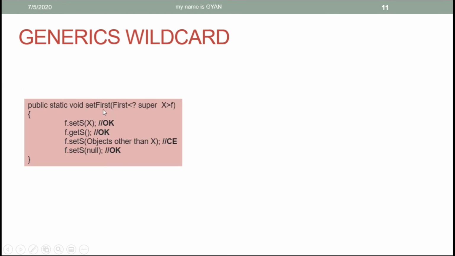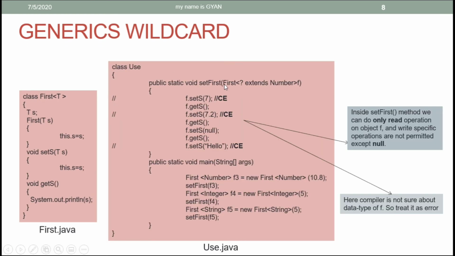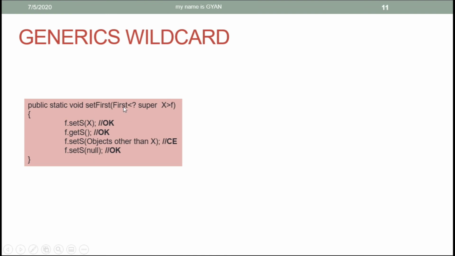So in the method set first, as we already have seen in the earlier examples, we have a method set first in the class use. In the formal argument of the method set first, if we pass the reference variable f of type first with wildcard super x as its type argument, then we can call the write specific method by using x as the formal argument.